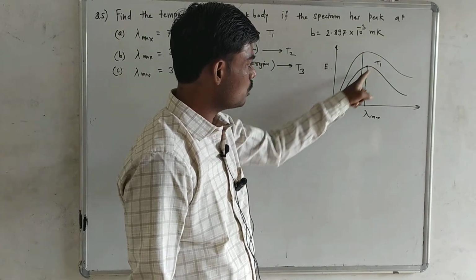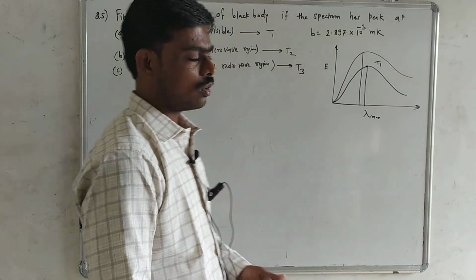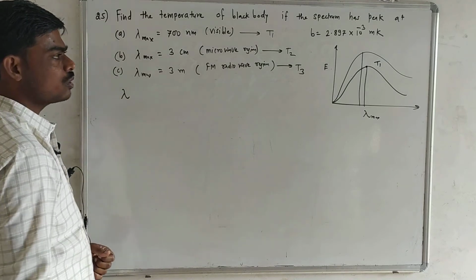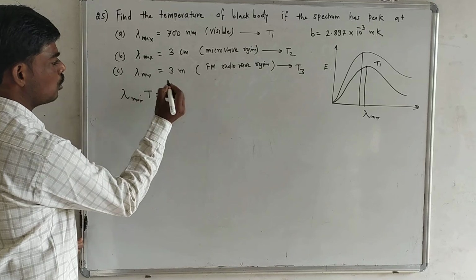Product of these two values always remains constant, and that constant is called Wien's constant. So according to Wien's law, what can we write? Lambda max into T is equal to B.